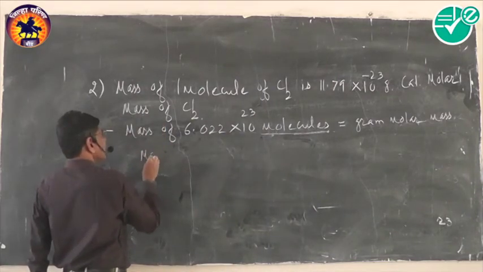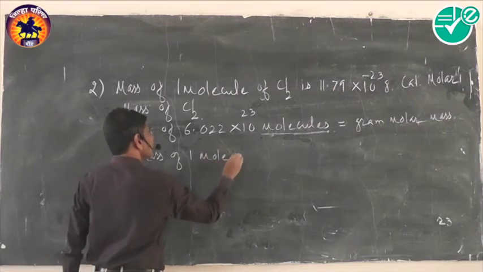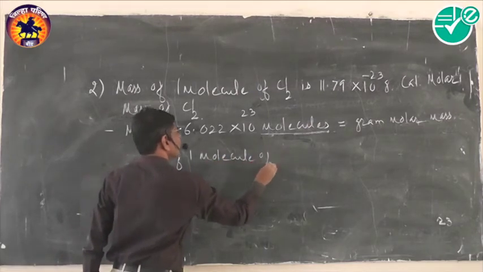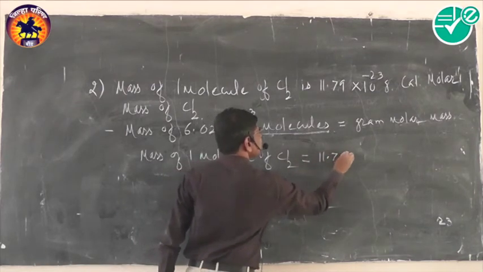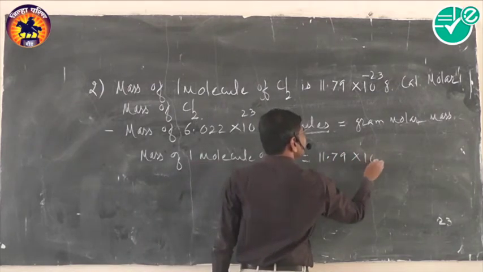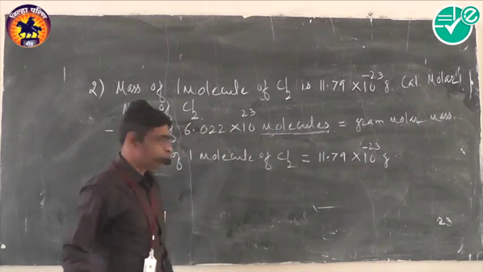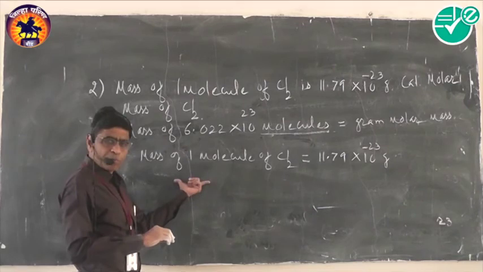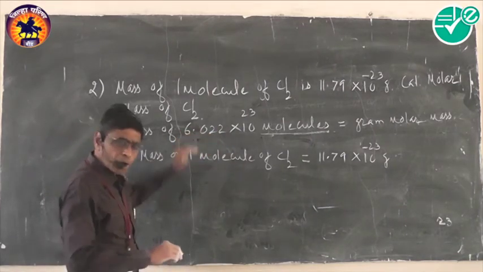Now, we are given the mass of one molecule. The mass of one molecule of chlorine is equal to 11.79 × 10^-23 gram. Now we have to calculate the gram molar mass. It means we have to calculate the mass of Avogadro's number of molecules.